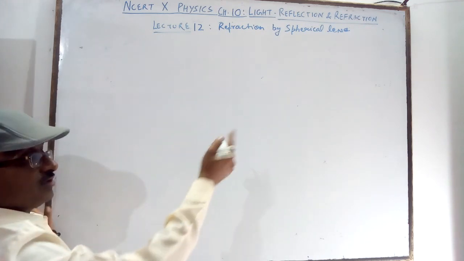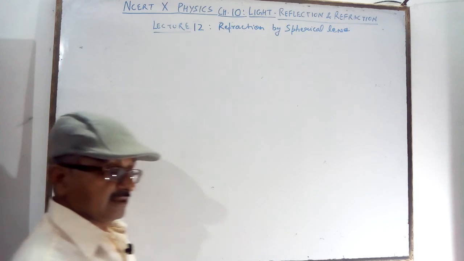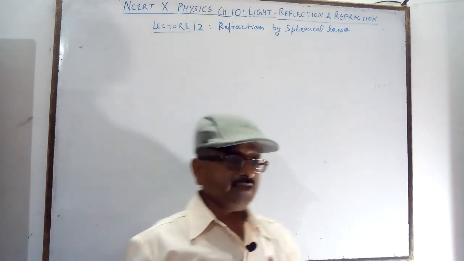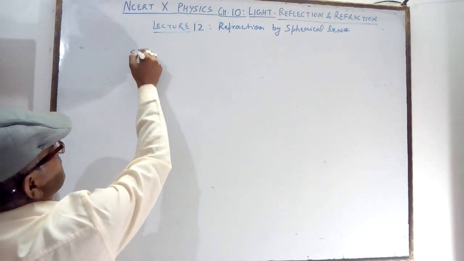When light enters from the rarer medium to a denser medium, it changes. But it passes here from air to glass and again into the air. So what is the spherical lens? First you find out this.